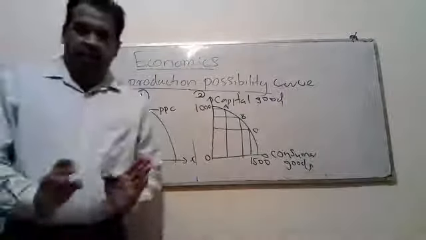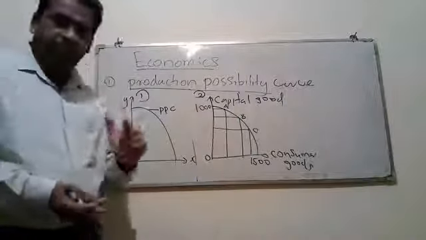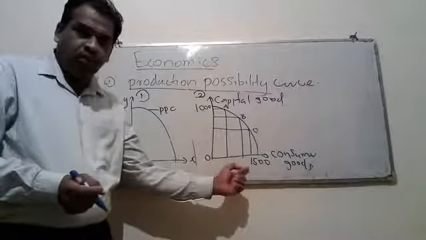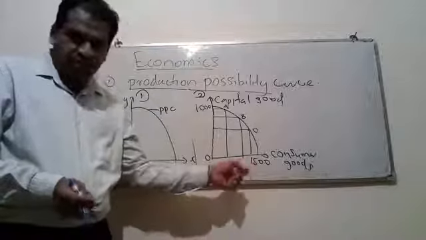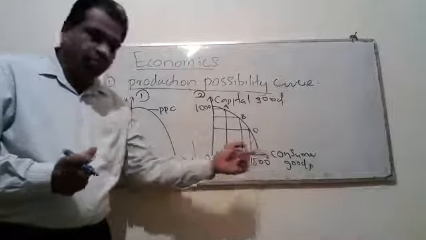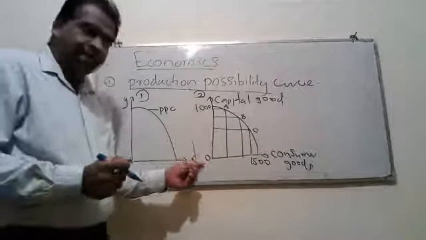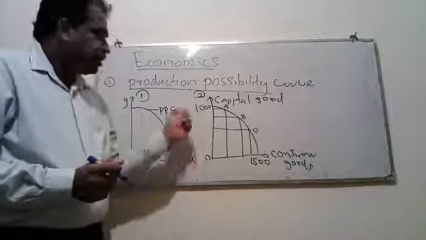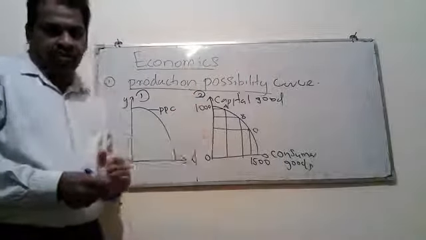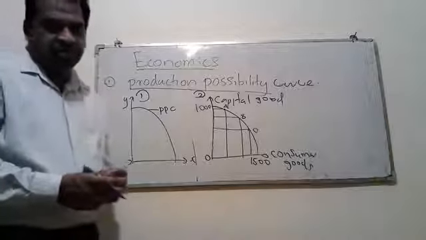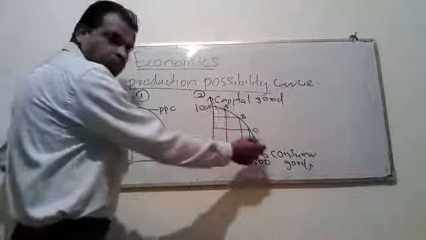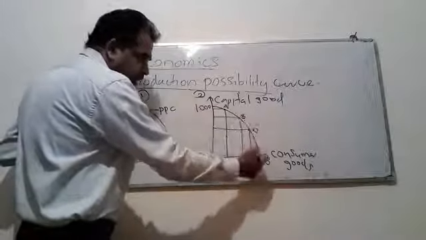You have to understand that you cannot produce the maximum of both capital goods and consumer goods. You have to select either the maximum from consumer goods and 0 from capital, or the maximum from capital goods and 0 from consumer goods. Or you can select any combination of those two goods along the curve.